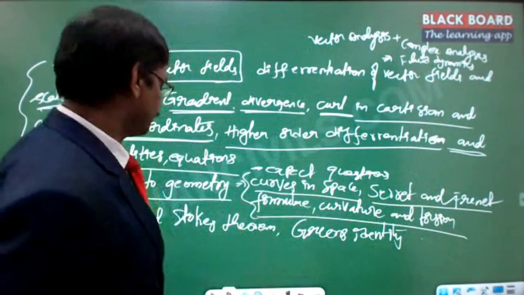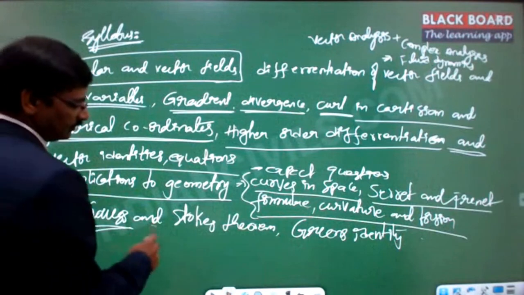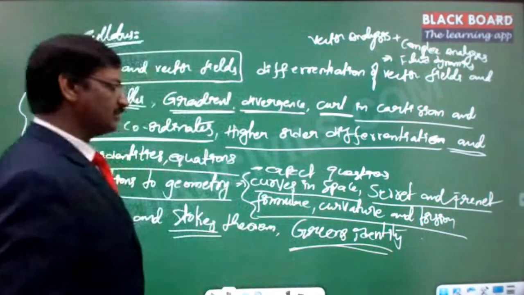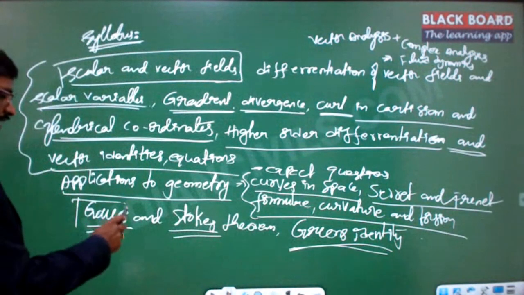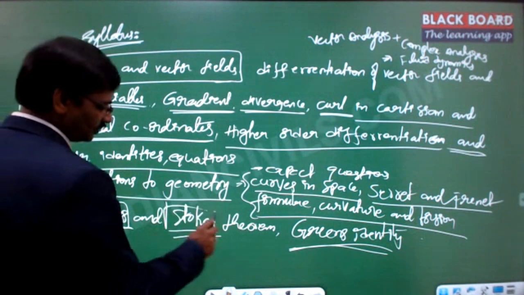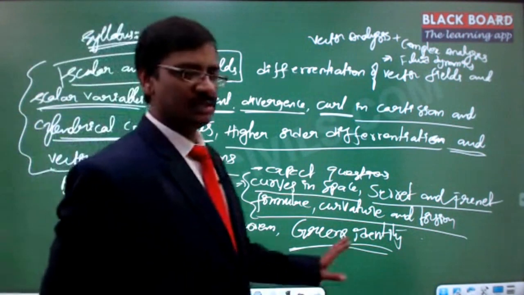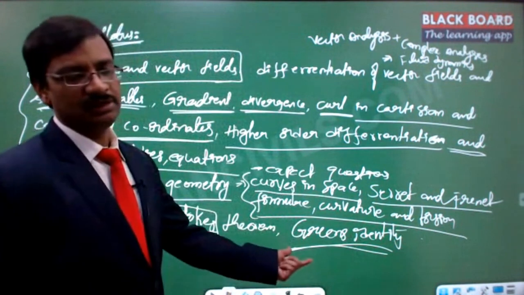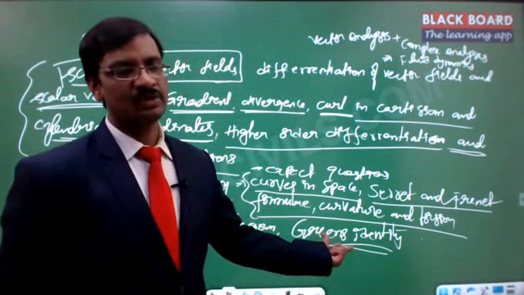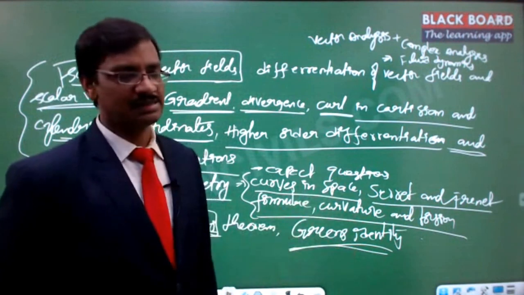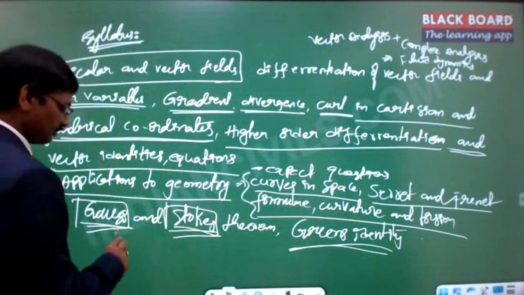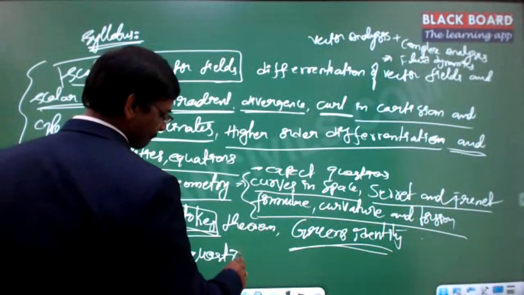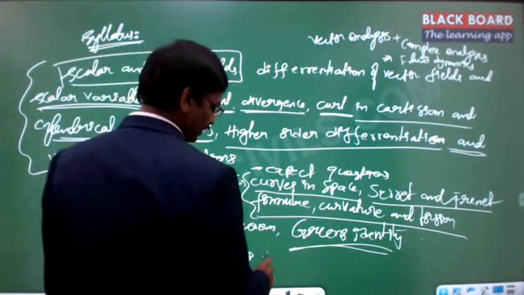And another important section is the Gauss divergence theorem, Stokes theorem and the Green's identity. Out of all, most of the times you can expect the questions mostly from the Gauss divergence theorem, rarely from the Stokes theorem. But Green's theorem usually is not given, because that is one particular case of the Stokes theorem. If you apply Stokes theorem in two dimensions, then you're going to get this particular one. So that is the Gauss-Green's theorem. And from this section you can expect questions.